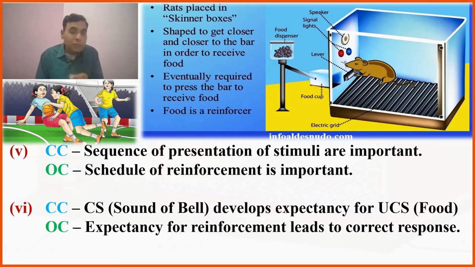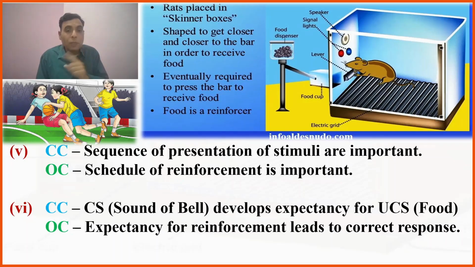Though the nature of reinforcement is very important for the response, the organism expects, after pressing the lever, that there should be some kind of reinforcement. And reinforcement is not the stimulus. In one kind it is, but in a particular experiment it is a kind of reward, or maybe negative reinforcement.